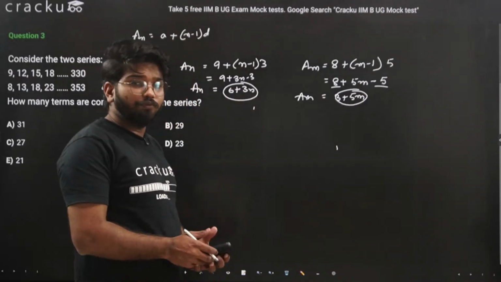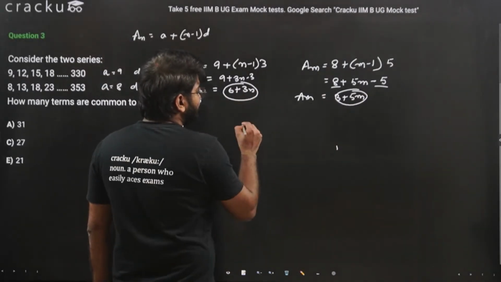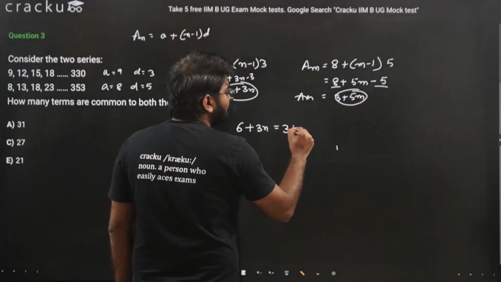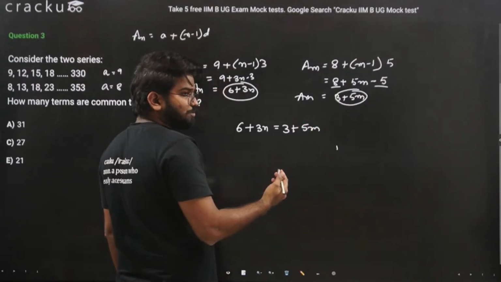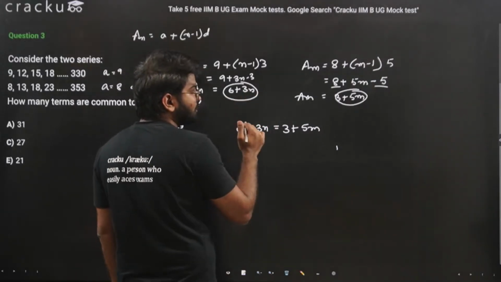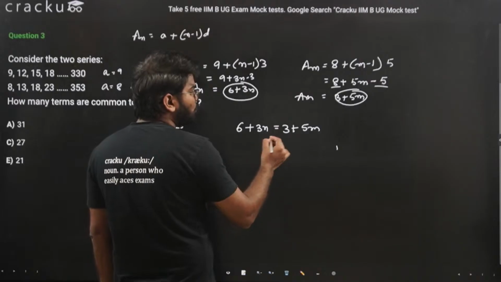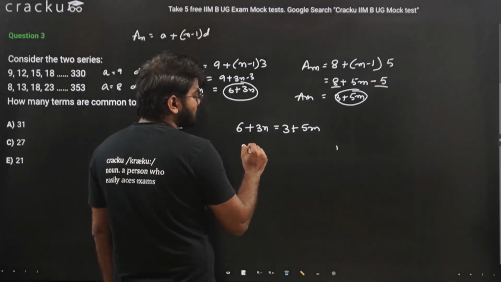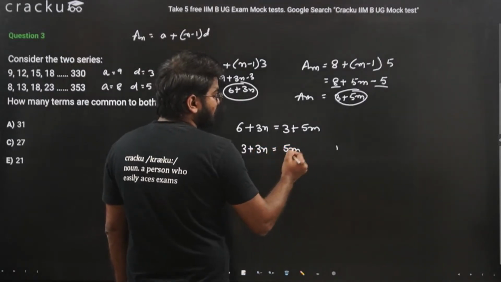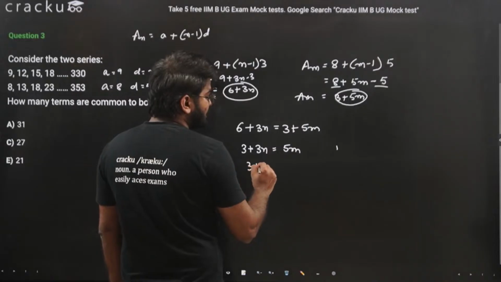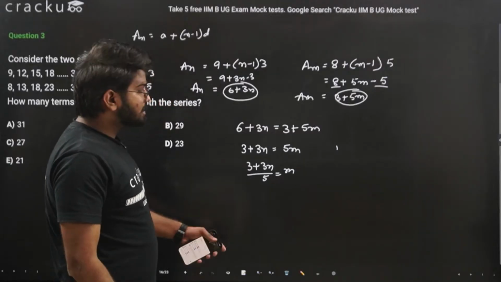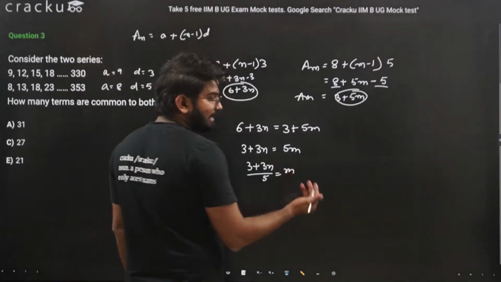So if we equate these two, that is 6 plus 3n, this should be of the same form, that is 3 plus 5m also, because the terms are equal. So if we equate, plus 3 here, it comes here as minus 3, so 6 minus 3 is 3, 3 plus 3n is equal to 5m, or we can write this as 3 plus 3n divided by 5 is equal to m. Now just calculate for what values of n and m it satisfies.